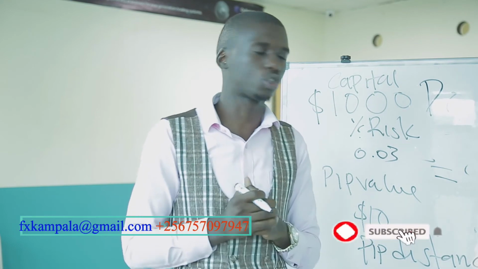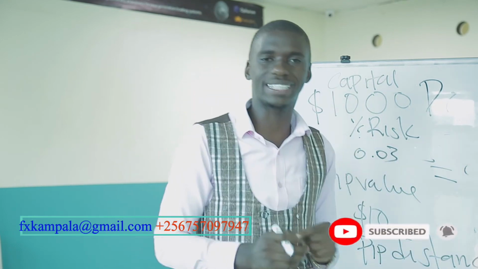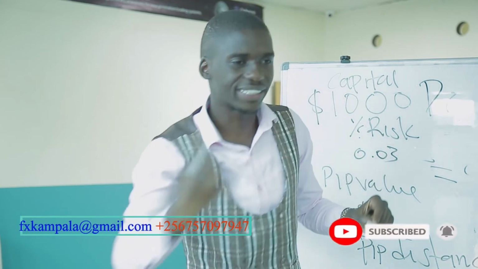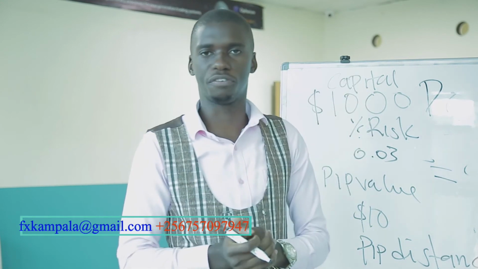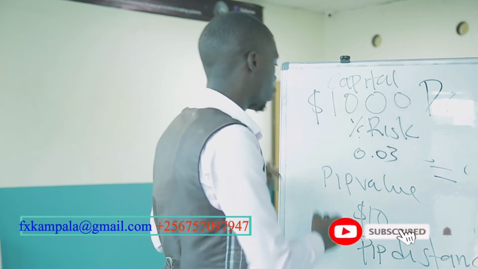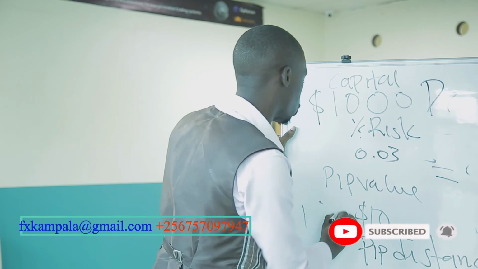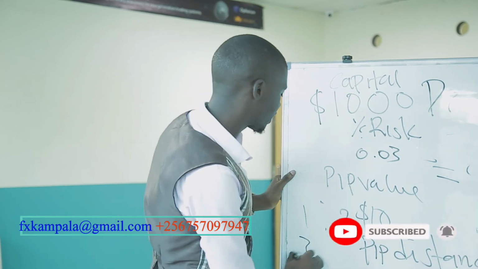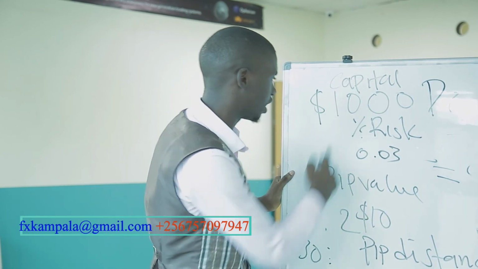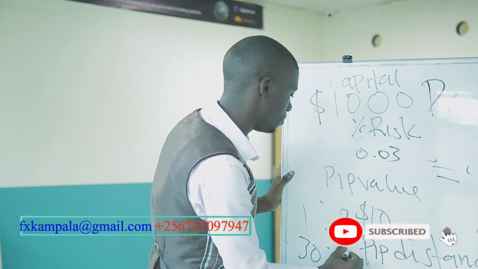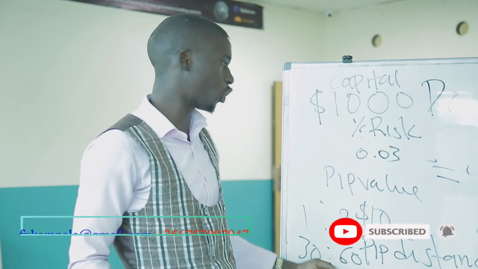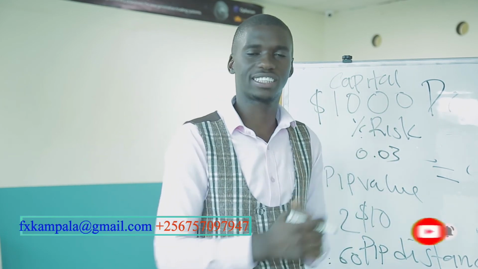You realize that automatically you will be risking 3% of the portfolio, and with a risk-reward ratio of 1 to 2, if you're risking $30, which is 3% of this, our target should be 60 and above. So your take profit will be 60 and above.